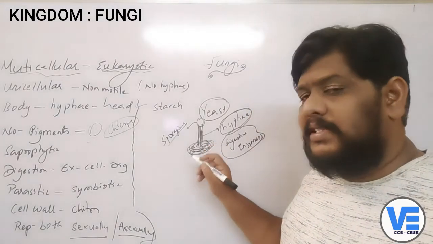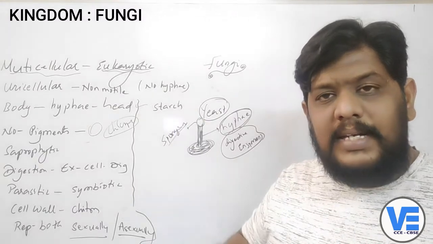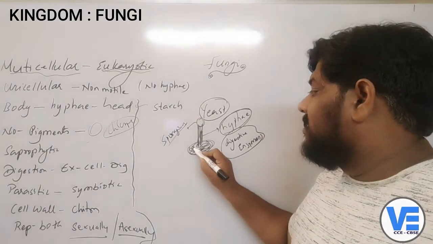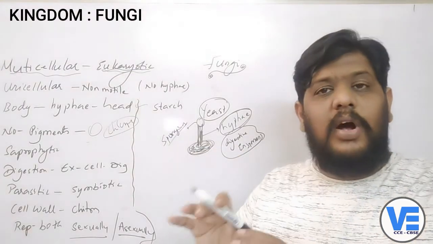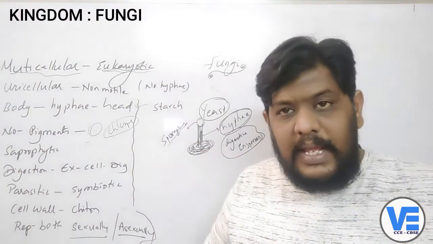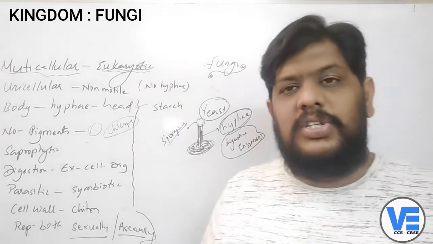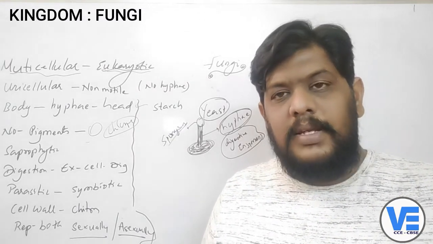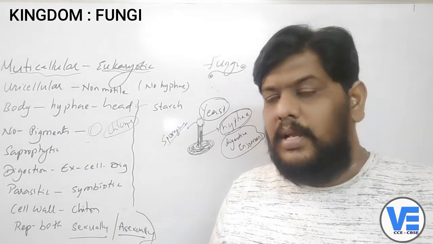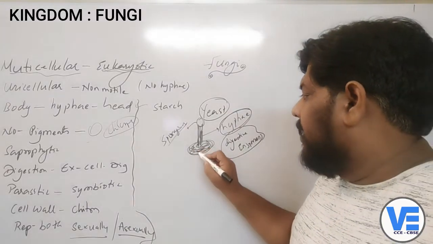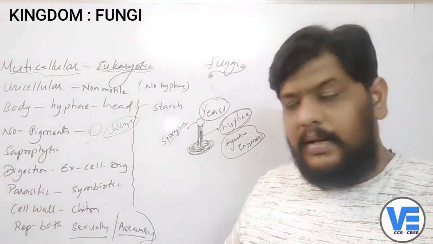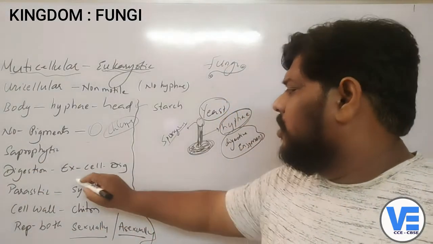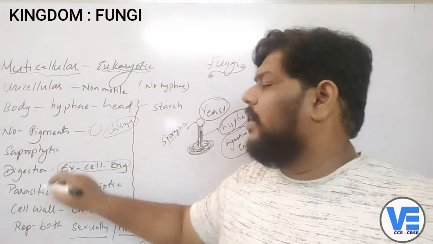The digestive enzymes which are here are sent outside. They come out and digest the food outside the body. The food is not digested in the body. In our body, it is intracellular digestion. That is, the food is getting digested inside the body, in the stomach. So ours is intracellular digestion. But here, the complete digestion is taking place outside. So this is called extracellular digestion.